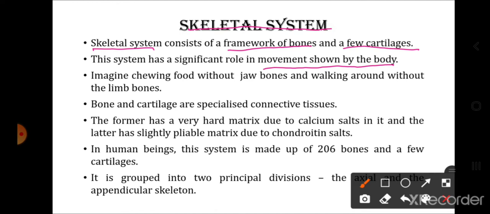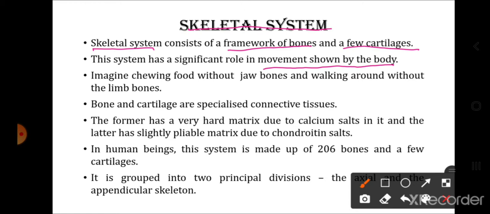Apart from that, our body's shape, the framework of the body, the support to the body, then protection to the internal organs, like very important delicate organs such as the spinal cord, brain, heart. These all structures are protected by what? They are protected by the bones, right? So they protect the delicate internal organs of the body.